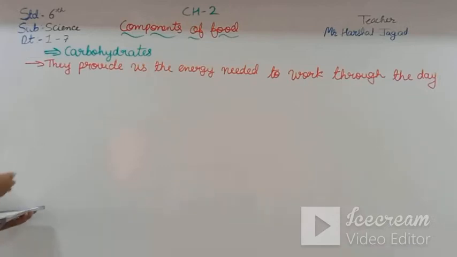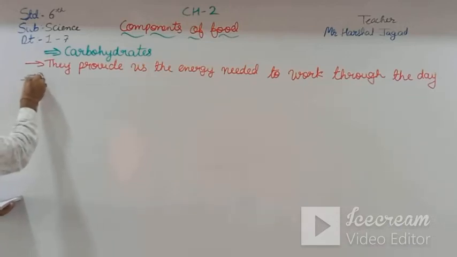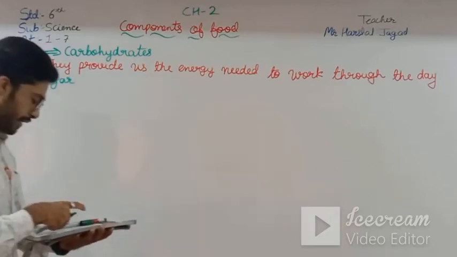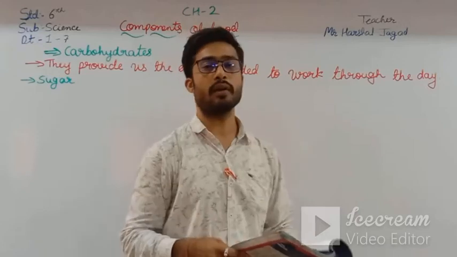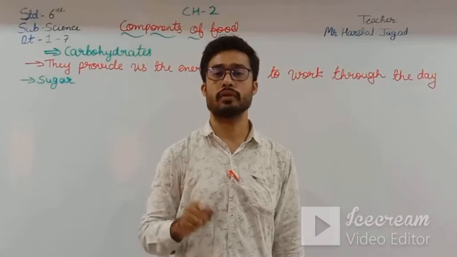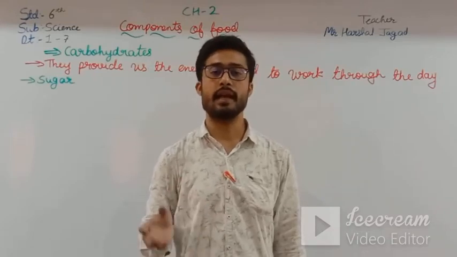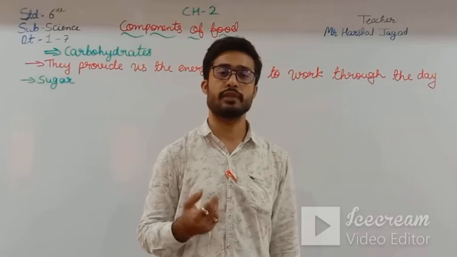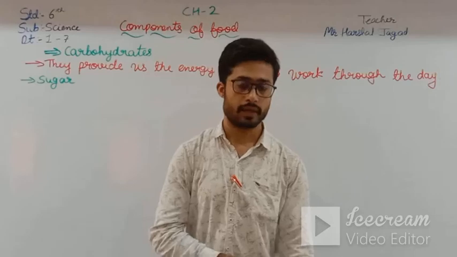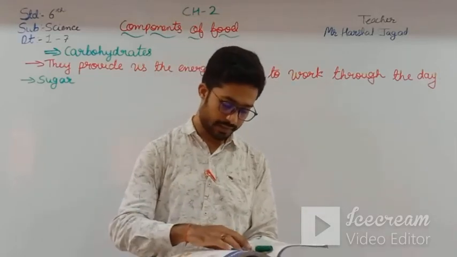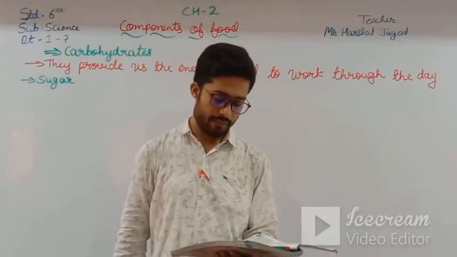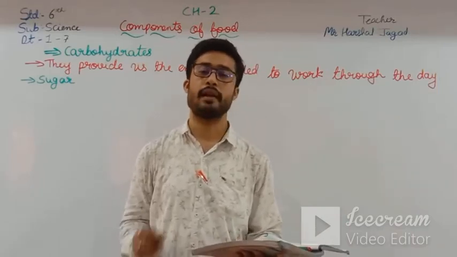Let us see first of all about sugar. The first carbohydrate is sugar. We are all familiar with sugar. In our kitchen there is sugar for making tea or some sherbets, so sugar is used in different ways. Table sugar, fruits and honey are some sources of sugar. Milk contains a type of sugar called lactose.